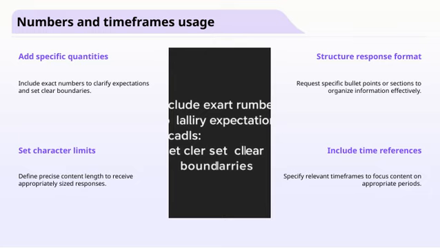Next, including exact numbers clarifies our expectations and sets clear boundaries. When we say, "target 10,000 users in the first 3 months," it's much clearer than a vague goal. It helps us measure progress accurately and stay on track.